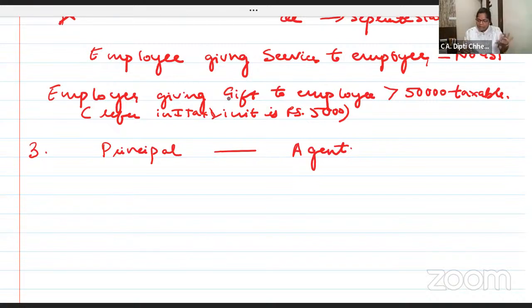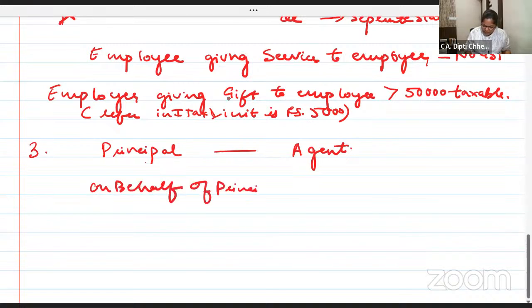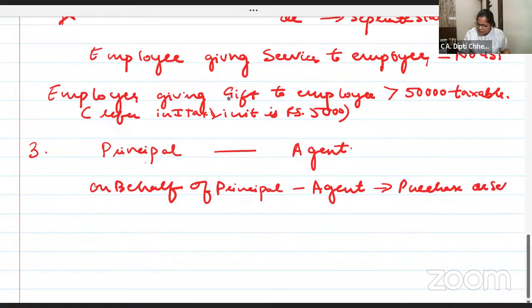Sometimes what happens is that on behalf of the principal, the agent purchases or sells. The agent is buying the goods on behalf of the principal.